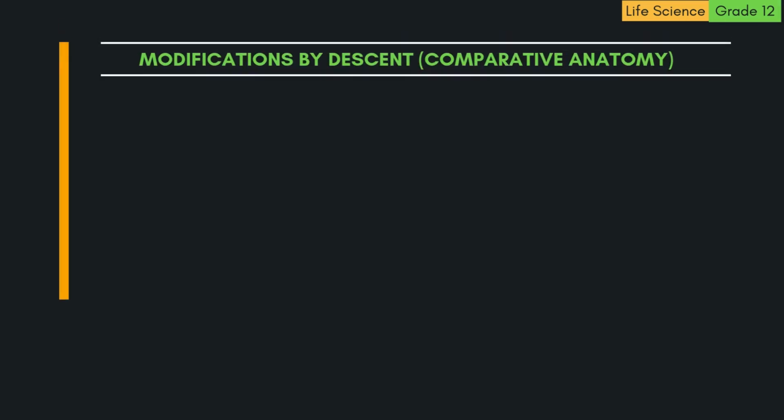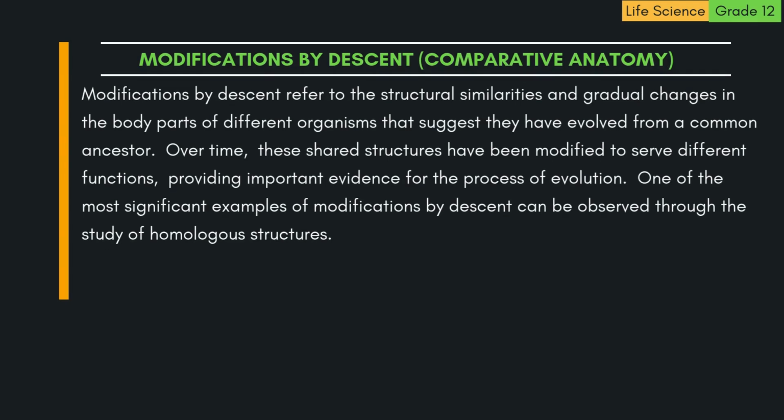3. Modifications by descent, comparative anatomy. Modifications by descent refer to the structural similarities and gradual changes in the body parts of different organisms that suggest they have evolved from a common ancestor. Over time, these shared structures have been modified to serve different functions, providing important evidence for the process of evolution.